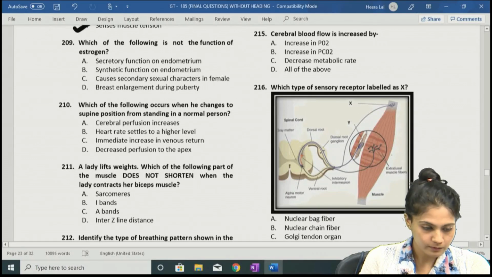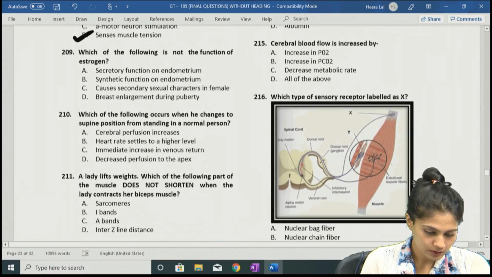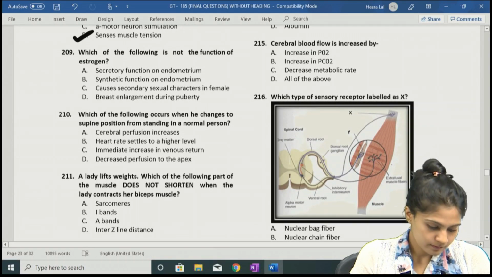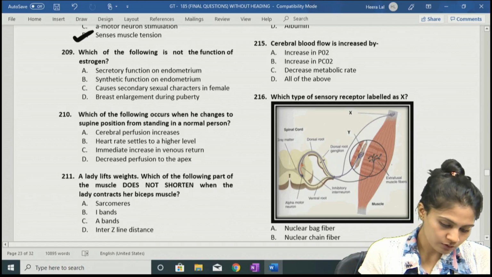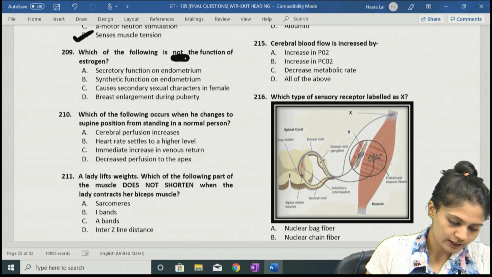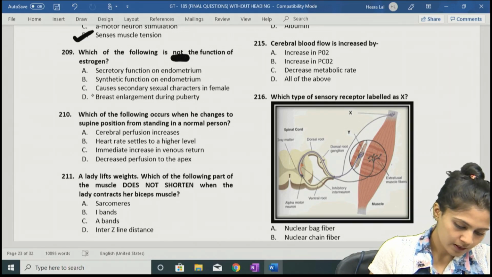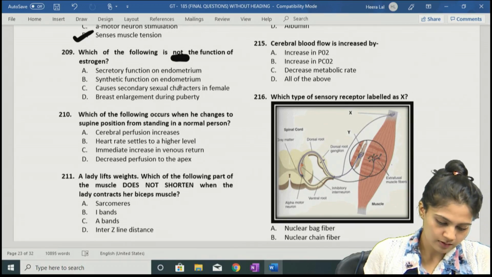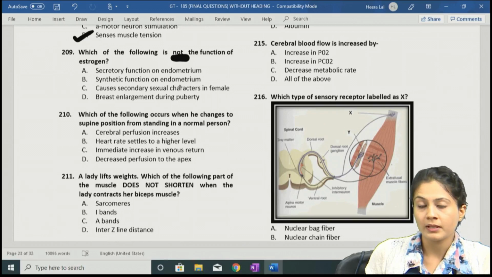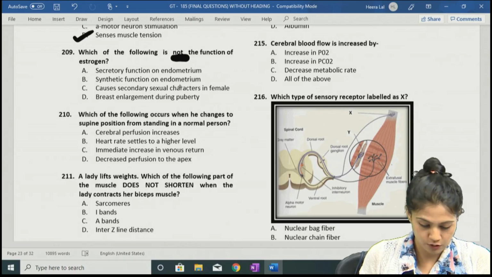So question number 209, which is not a function of the estrogen? Obviously, the proliferative function of the endometrium, yes. Causing secondary sexual characters in the female, yes, it is due to the estrogen.